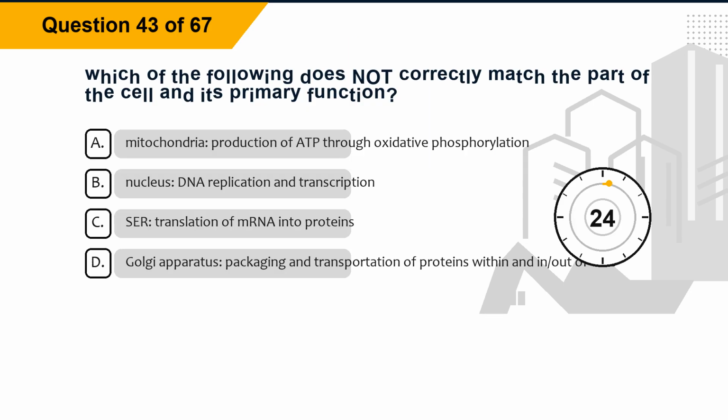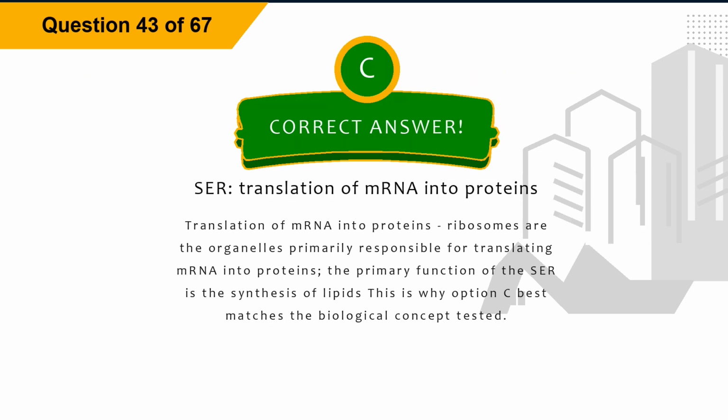Question 43. Which of the following does not correctly match the part of the cell and its primary function? Option A, mitochondria, production of ADP through oxidative phosphorylation. Option B, nucleus, DNA replication and transcription. Option C, SER, translation of mRNA into proteins. Option D, Golgi apparatus, packaging and transportation of proteins within and out of cells. The correct answer is option C, SER, translation of mRNA into proteins.